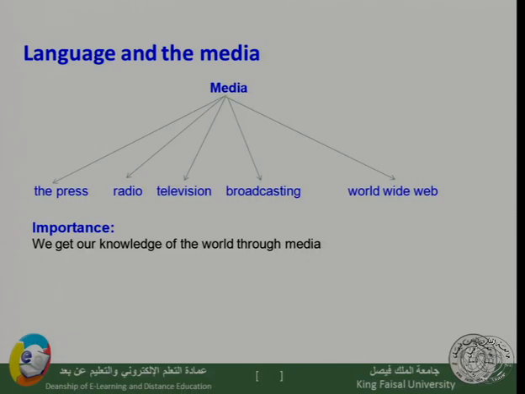It is important because we get our knowledge of the world through media, because many of us, the majority of what we know about the world, is through either TV, or through an internet website, or through the newspapers, or any other type of media, whether it is TV or radio or newspaper, or generally the internet.